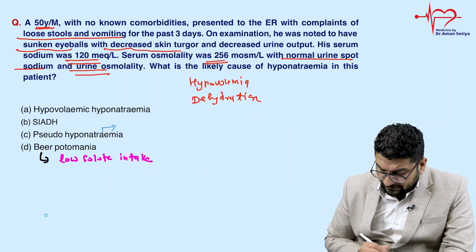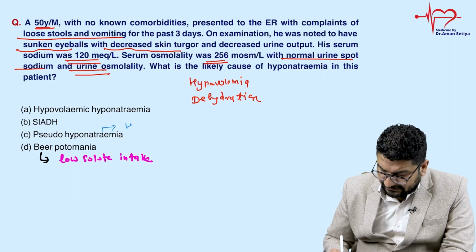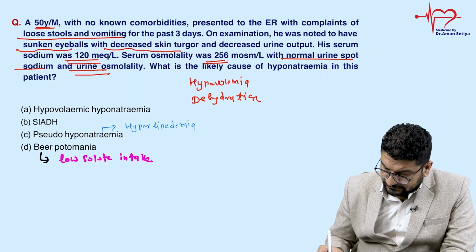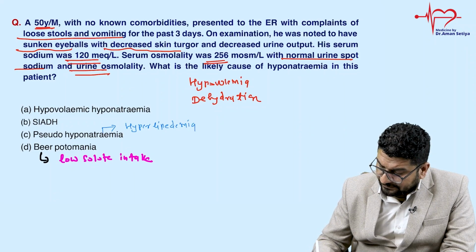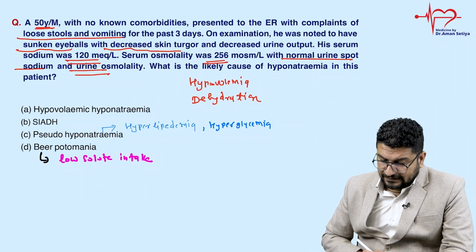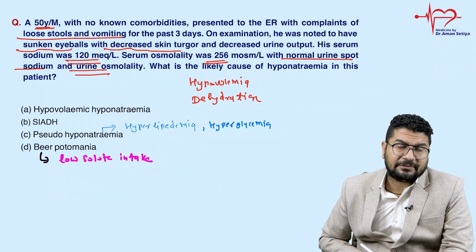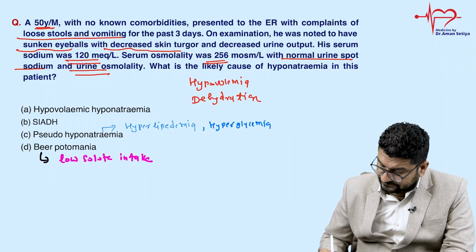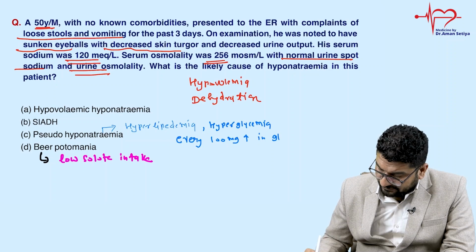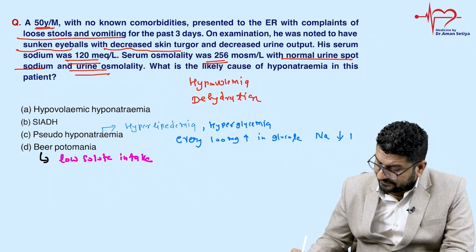Pseudohyponatremia is something which we can see in a patient with hyperlipidemia, and also in a patient with hyperglycemia. Whenever you notice every 100 milligram per deciliter increase in glucose, you have to remember sodium will decrease by 1.4.